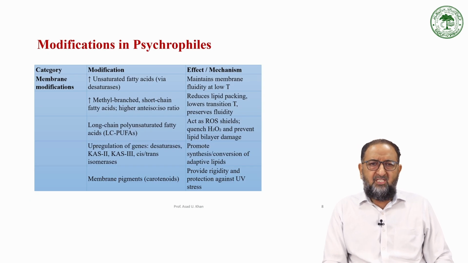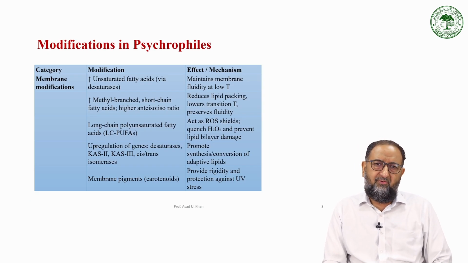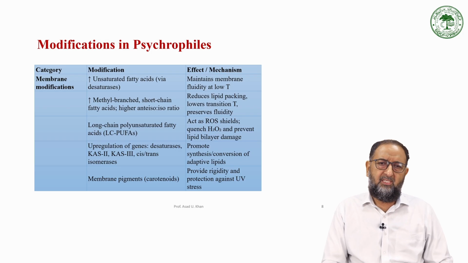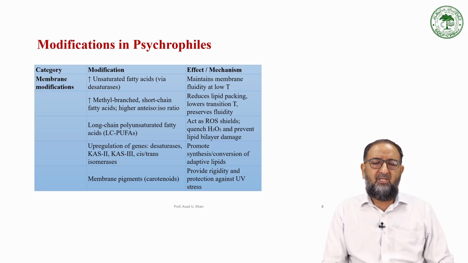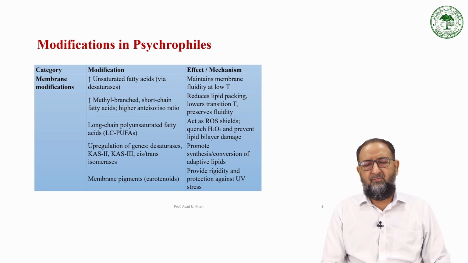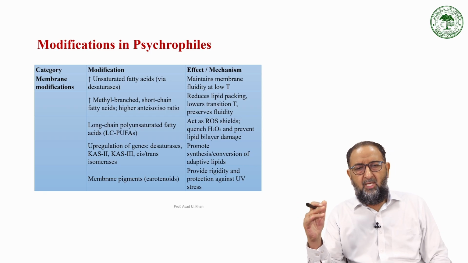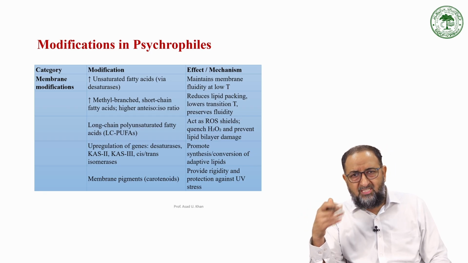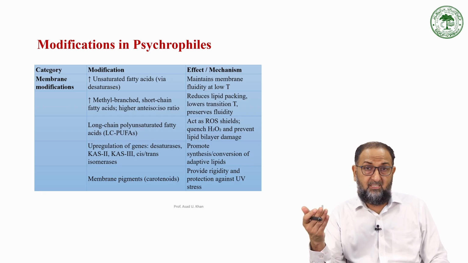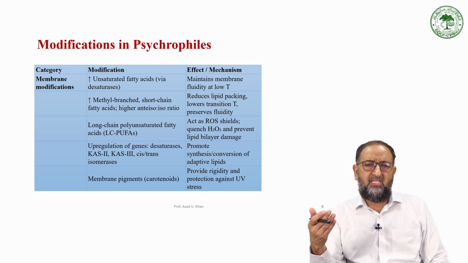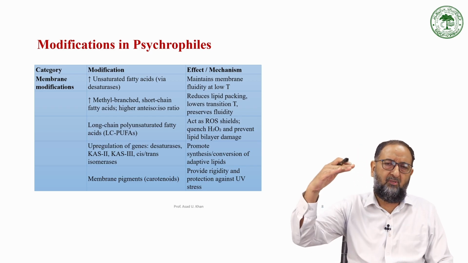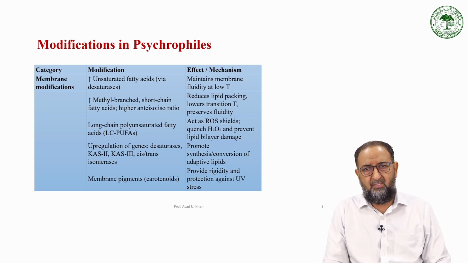Now, the modification in the psychrophiles, how the psychrophiles are modified. If you remember in my earlier lecture, we talked about the different structural integrity of the membrane, cell membrane, then we have cell wall, cytoplasm in the bacteria. Now here we talk about the modification in these factors, these characters. Having the modification in these characters, harsh conditions can be tolerated by the bacteria.